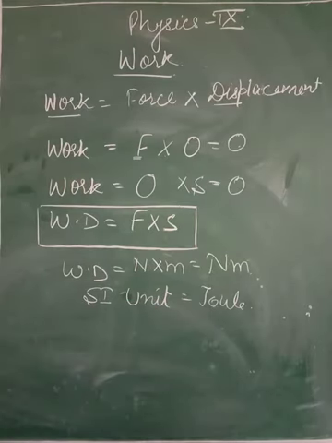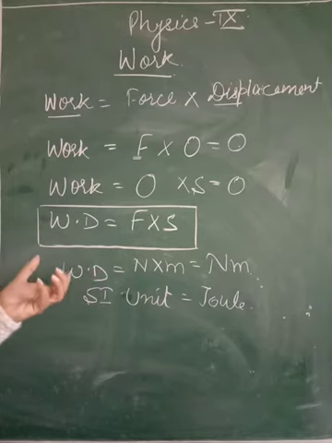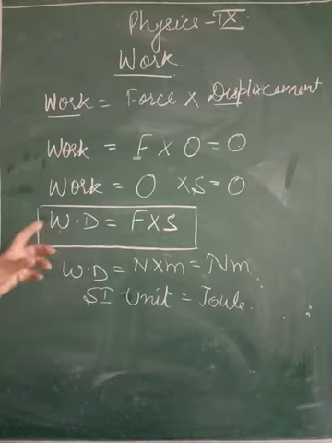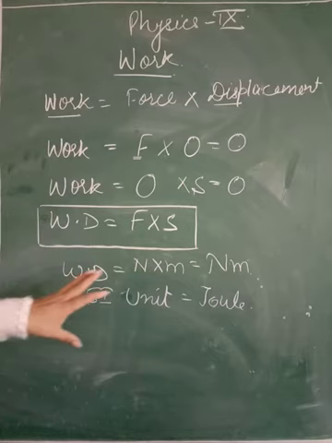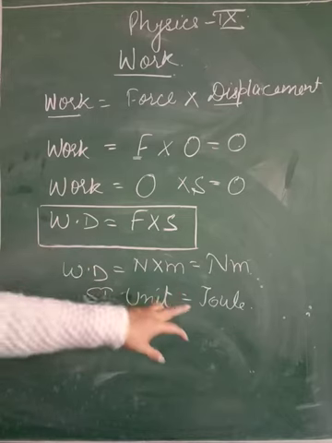because we relate work done with energy, because energy is the capacity to do work. So somewhere energy and work done are interrelated. The SI unit for energy is joule. So similarly, the SI unit for work done is also joule.